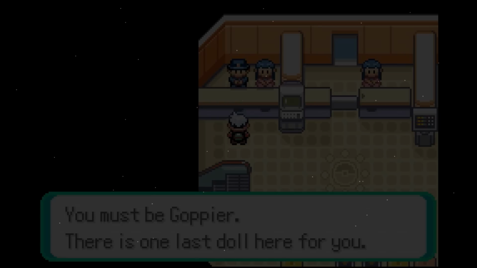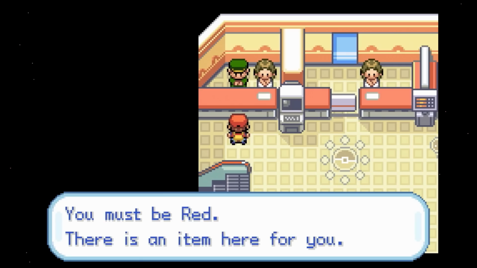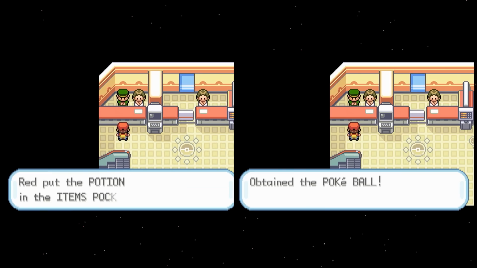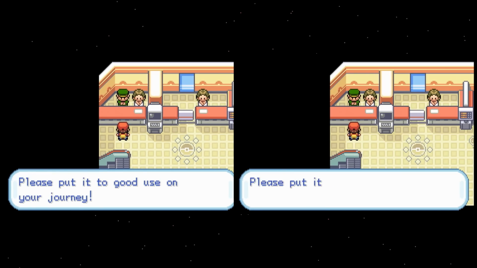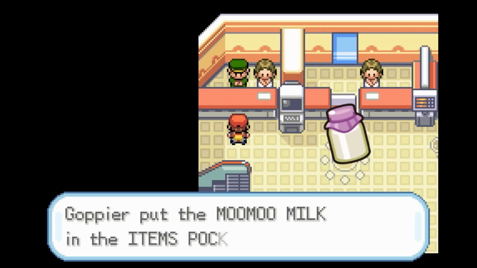Now we have one more event in store for you. It is none other than a custom event to give you a potion or a Pokeball. Because you can never have too many of these things. The Pokeball is the best ball and... Was I supposed to get that?